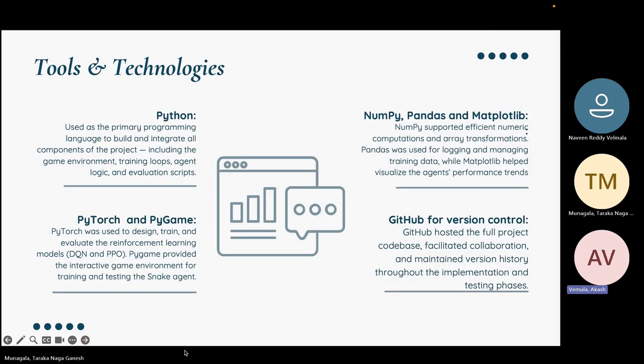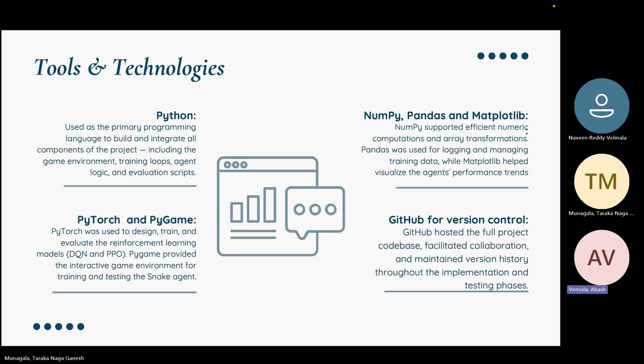The tools and technologies we used in this entire project are Python, PyTorch, Pygame, NumPy, Pandas, Matplotlib, and GitHub for version control. Python we used as the core language for model training, Pygame for creating the snake game environment, and NumPy, Pandas, and Matplotlib for numerical operations and visualizations. GitHub for collaboration and version control.